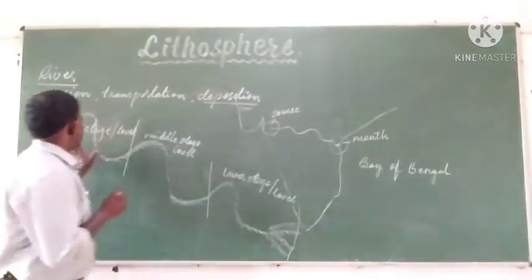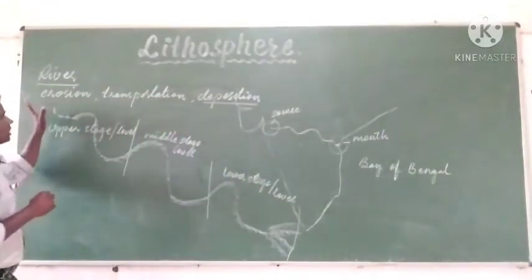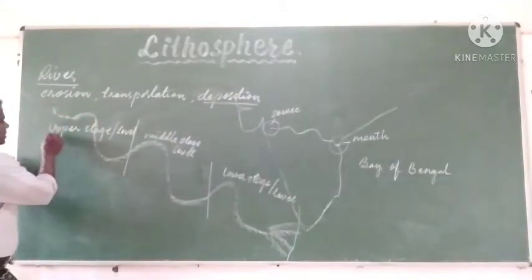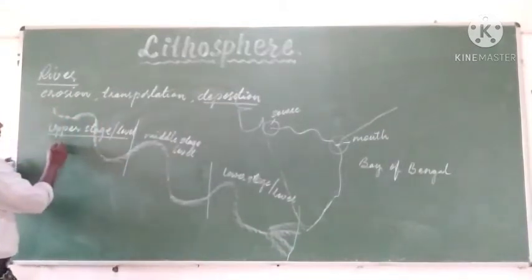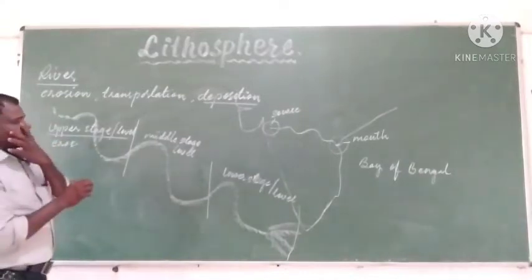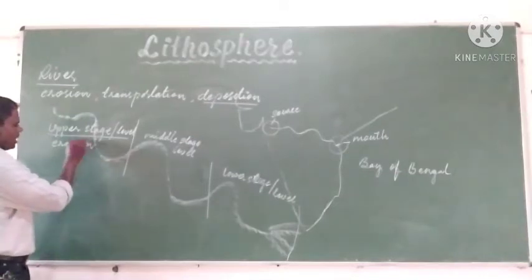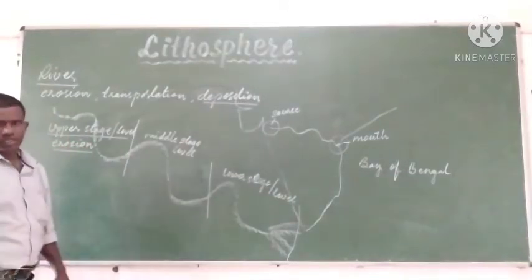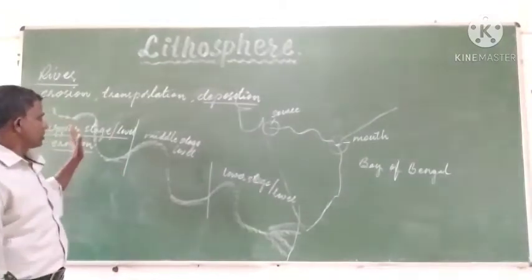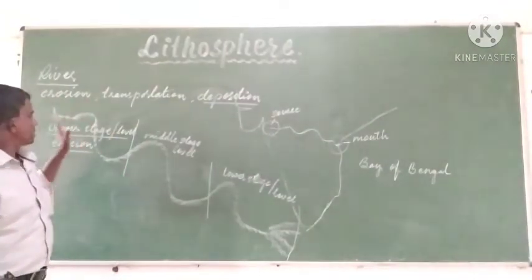In the upper stage, the major denudation activity of the river is that the rivers erode the rocks, soil, etc. Erosion is the major activity of the river in the upper stage.